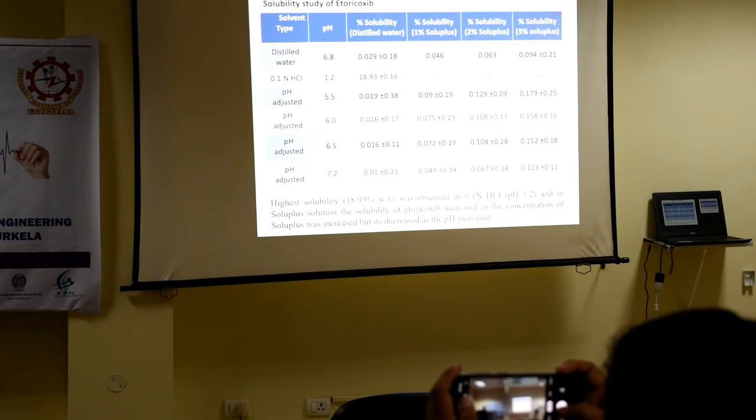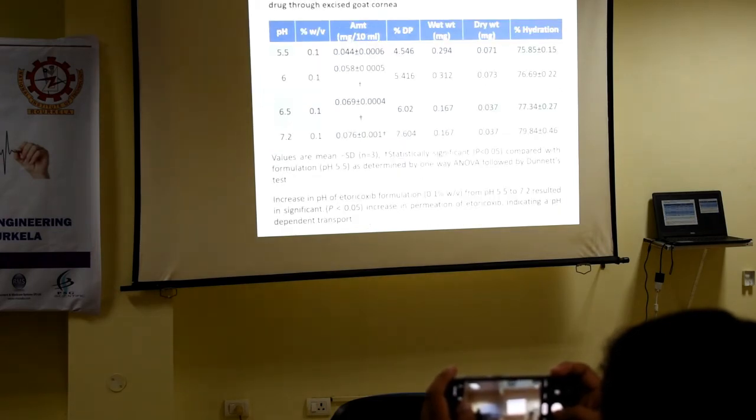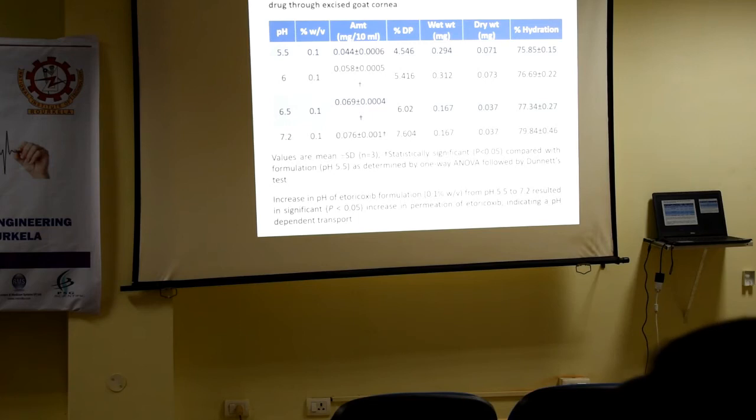So this is taken further into our formulation. Now, by keeping the 0.1% concentration of the drug constant, we changed the pH and determined the amount of drug that permeated.